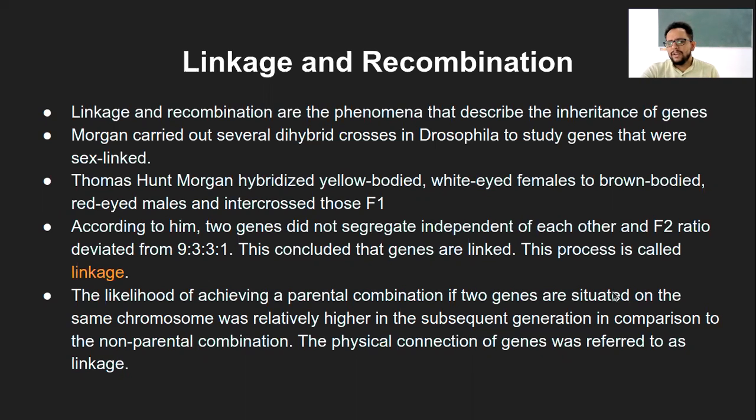In this case, they did not segregate independently, and the F2 ratio deviated from the normal Mendelian ratio of 9:3:3:1. He got something else. This concluded that genes are linked, and the process is known as linkage.